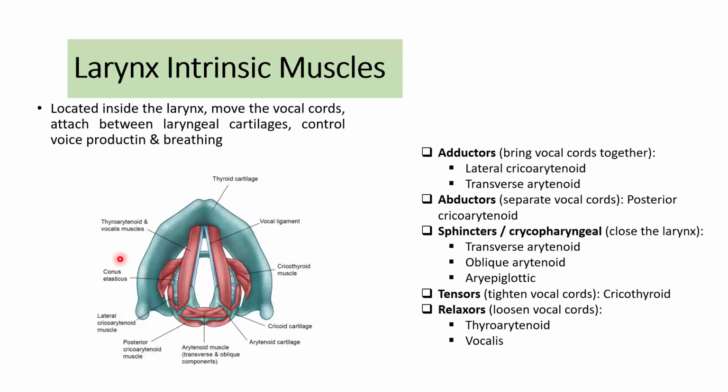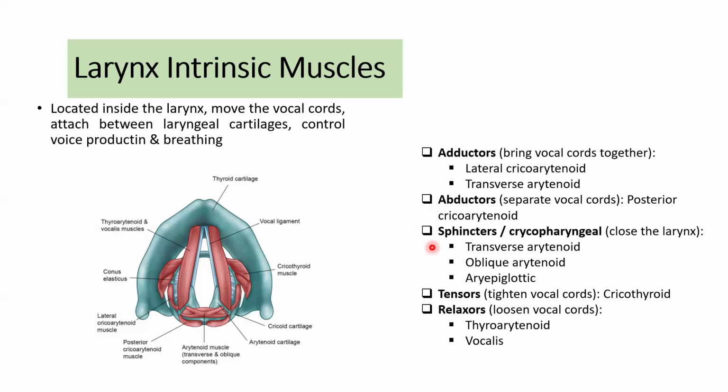And actually, with all of these muscles, there are five main functions. The first one is adductors, which bring the vocal cords together, like the lateral cricoarytenoid and transverse arytenoid. The second is abductors, whose function is to separate the vocal cords.